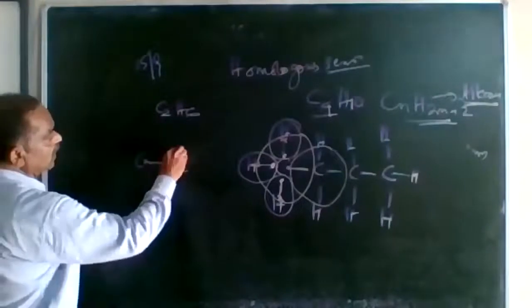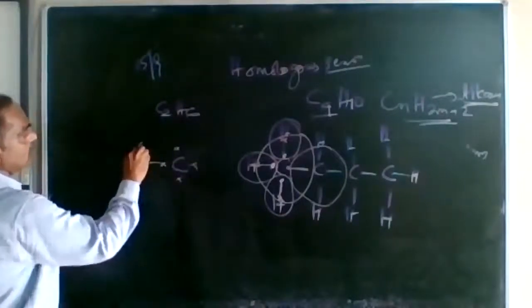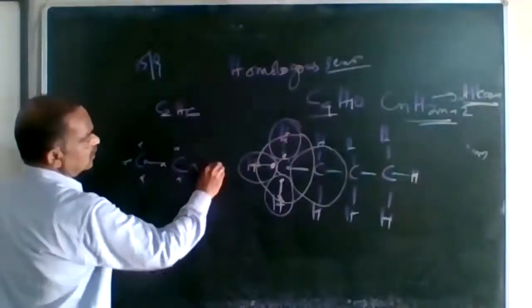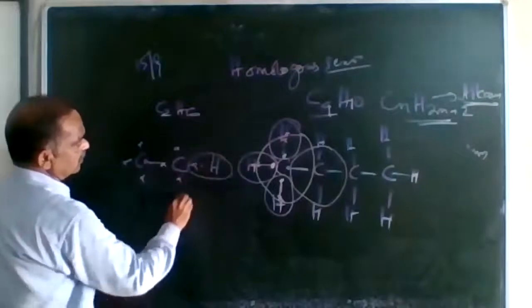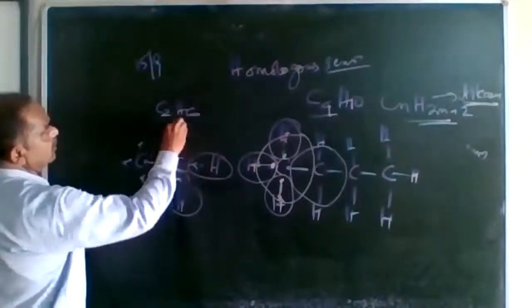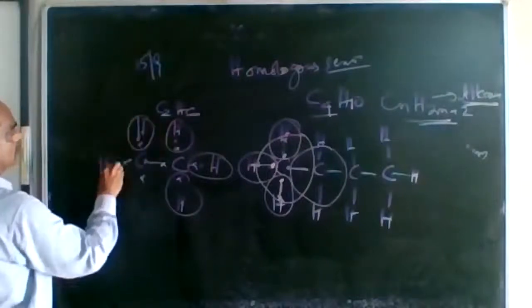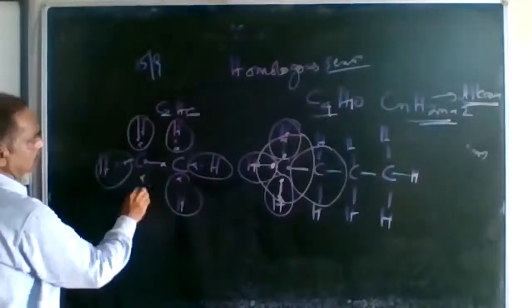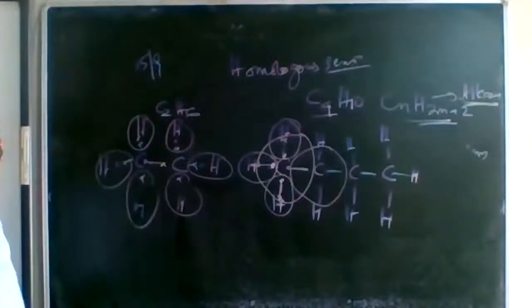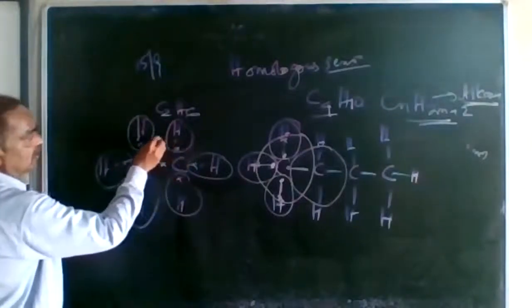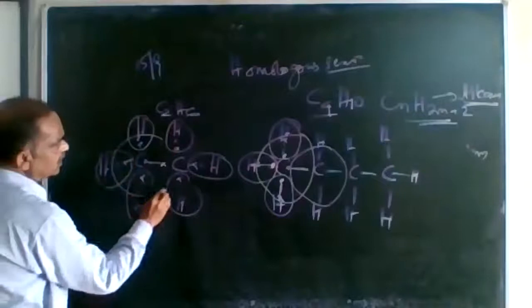So one pair of electrons is shared. The carbon's electron is sharing with the hydrogen, and when the hydrogen are sharing the electron of carbon, carbon needs to share its electron.